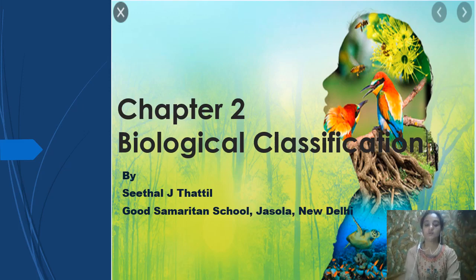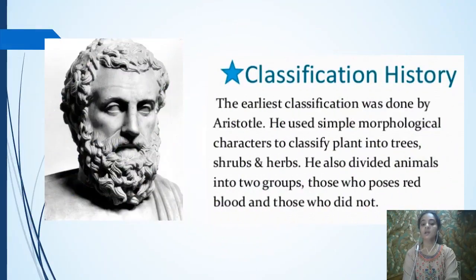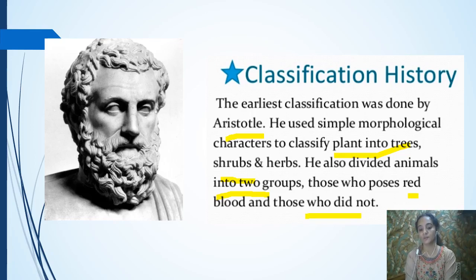So let's start with number one, that is the classification history. You know the picture, whose picture is this? This is a famous picture of the scientist Aristotle. According to Aristotle, he classified the plants into trees, shrubs and herbs. Clear? So that was a very simple type of classification. And what about the animals? He classified the animals into two groups: those having red blood and those who do not have red blood.